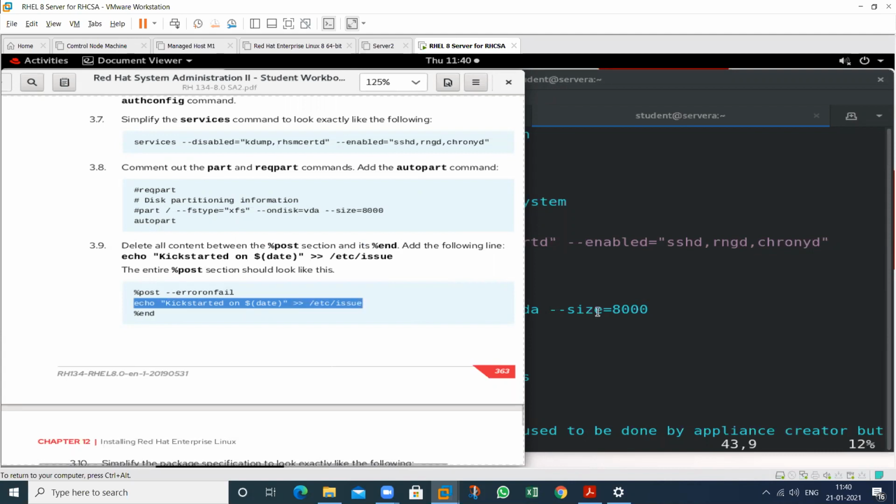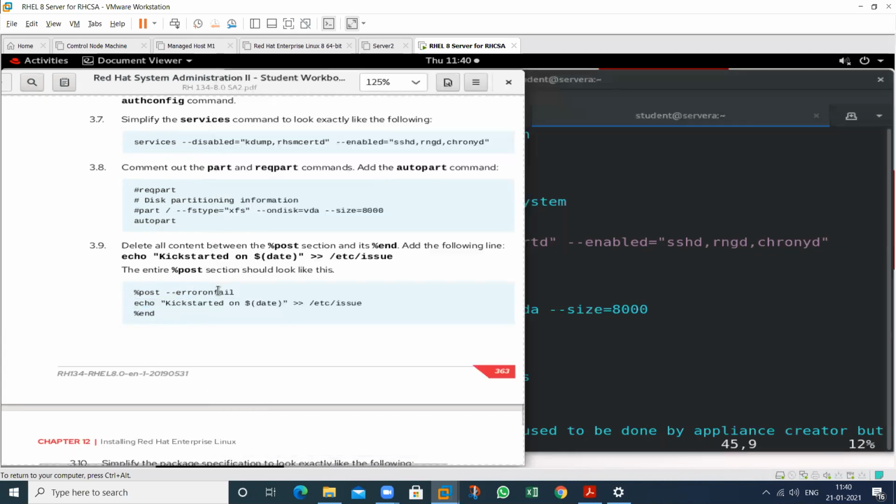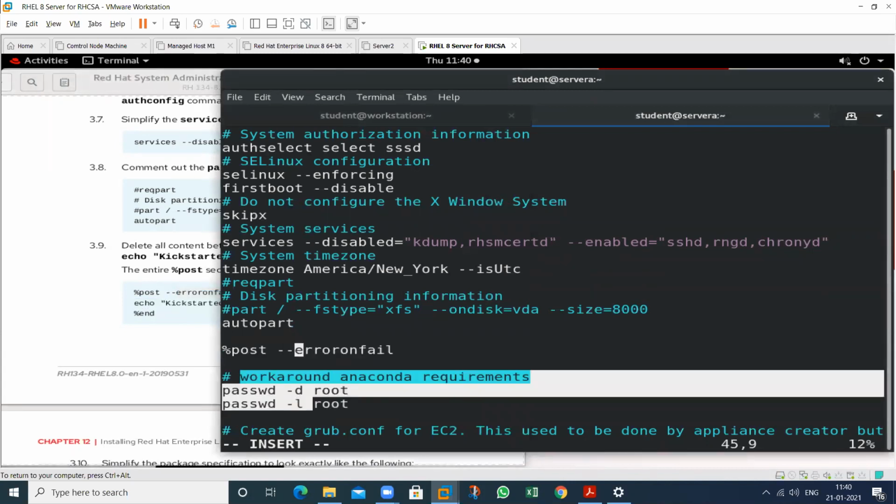So delete the whole thing from the post installation, starting from the post. See this one, error on fail. So delete all of these lines till percent end. So where is percent end? This one. So delete the whole thing.